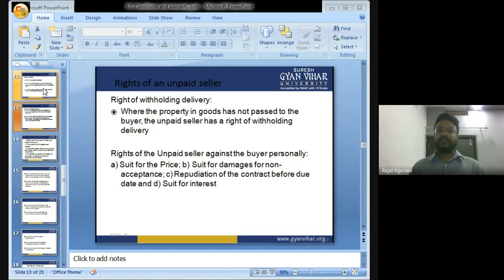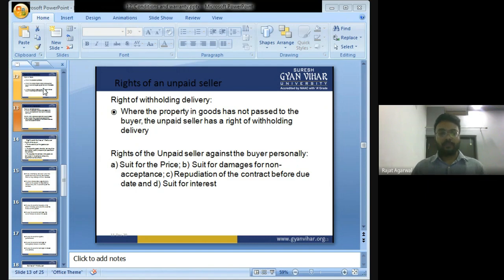Right of an unpaid seller against the buyer personally. Sue for price: the unpaid seller can file a case against the buyer demanding the price of the goods. Sue for damages: as I told you, the unpaid seller can file a case against the buyer for paying the damages.